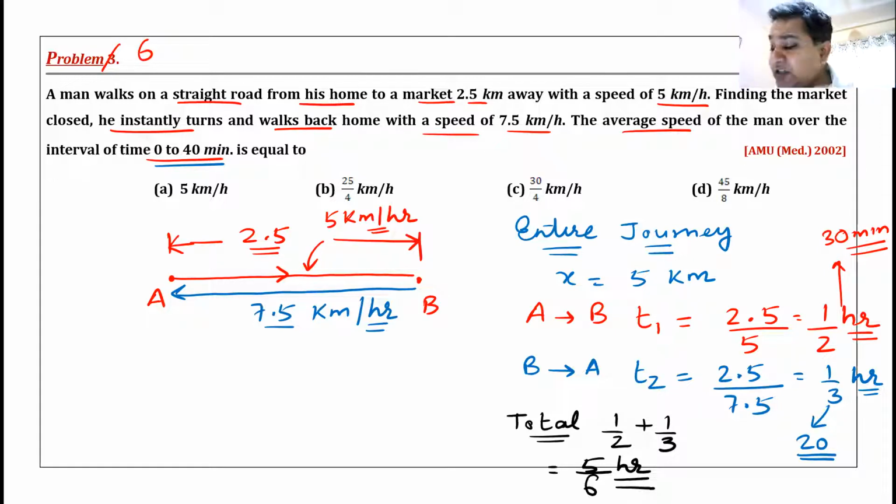Average speed for the entire journey. Anyone? I will write it here on the top: V average for the entire journey.